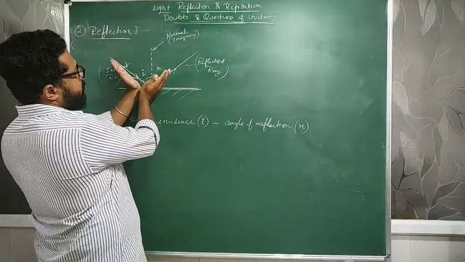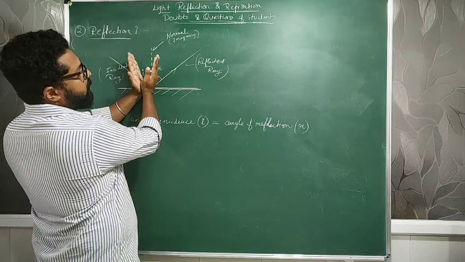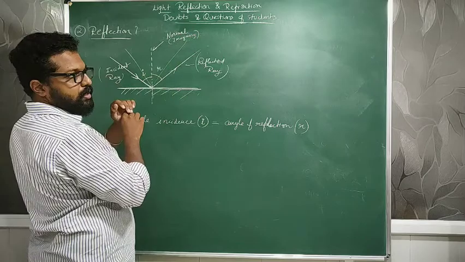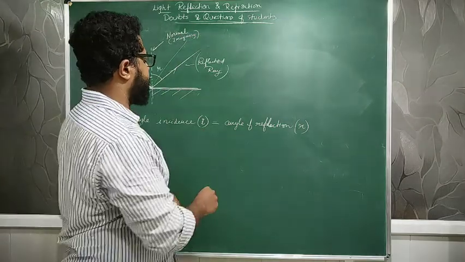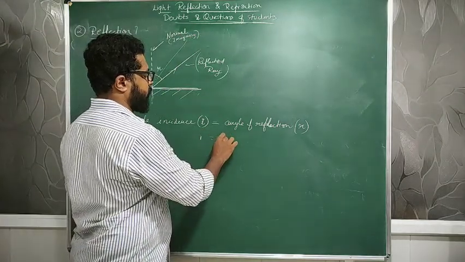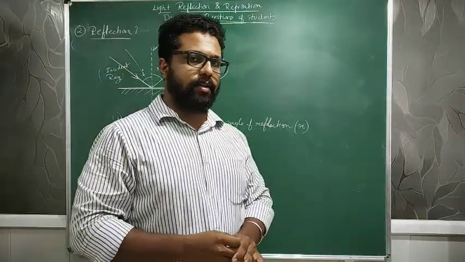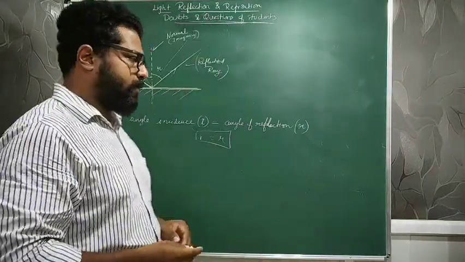If I decrease this angle, this also decreases, like this. This also decreases. Clear? So that is what it means, that the angle of incidence is always equal to the angle of reflection. So that is the first law you learn about reflection. The second law you need to know about